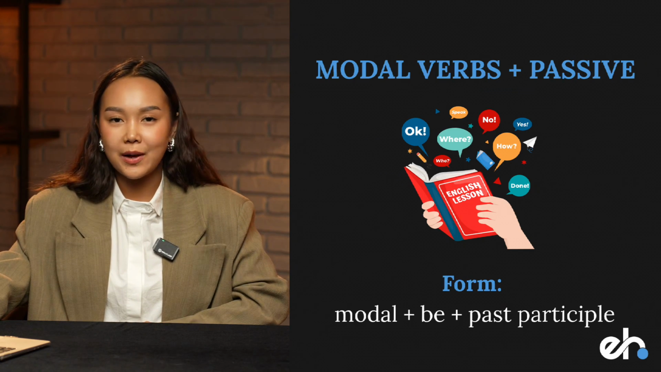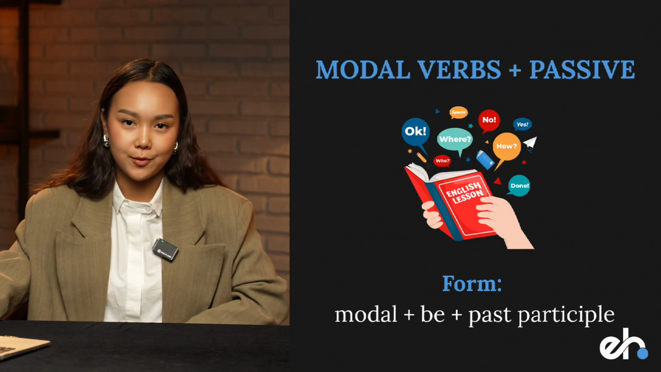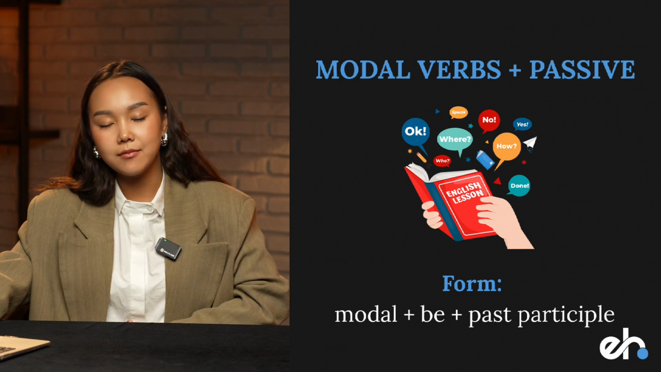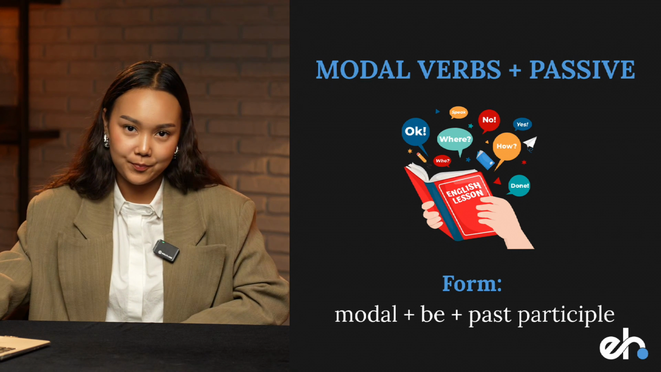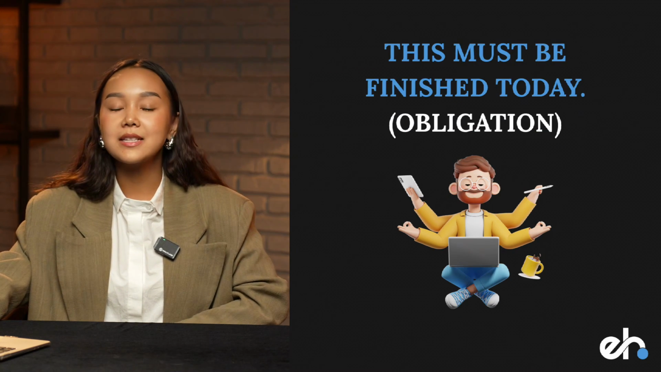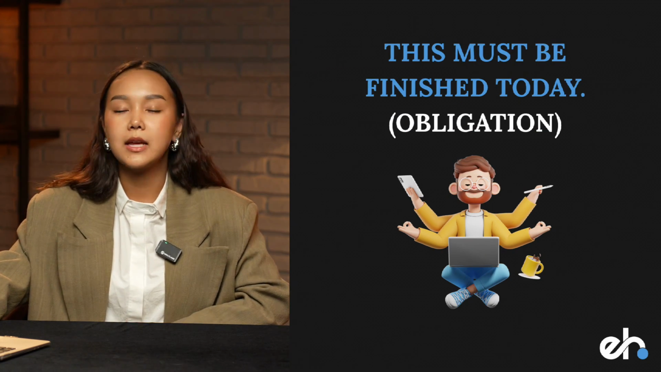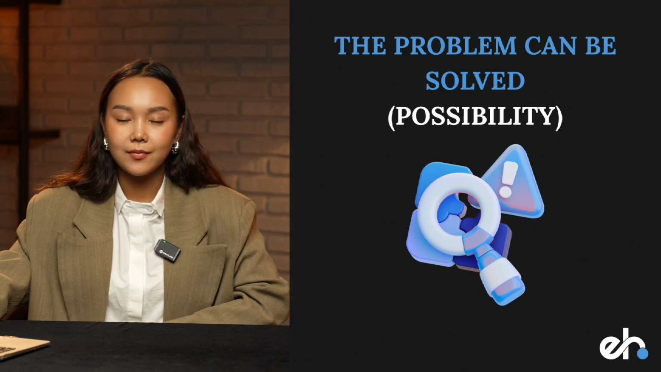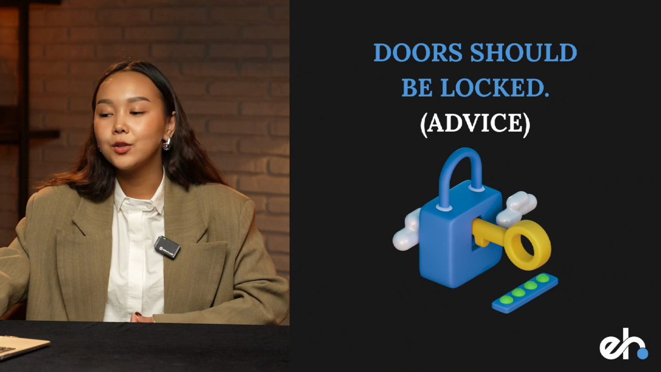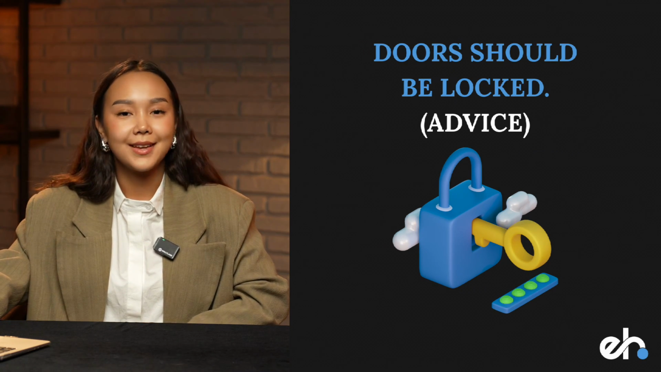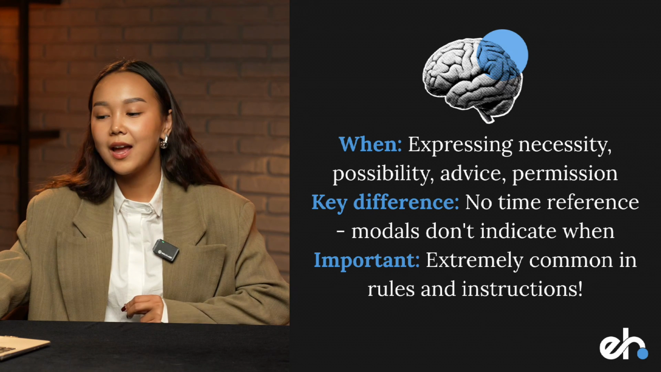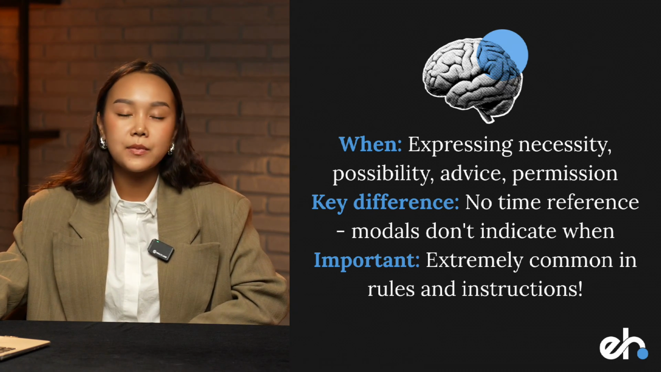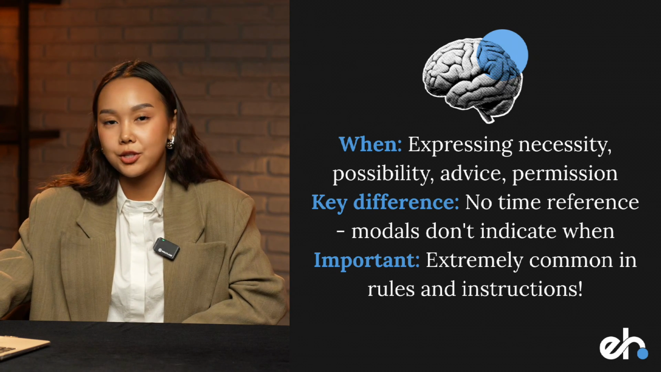We also can use passive voice tenses with modal verbs. We take modal verbs, add be, and past participle. For example, this must be finished today. It's an obligation. Or the problem can be solved. It's a possibility. Doors should be locked. It's an advice. We use it when we express necessity, possibility, give advice, or ask for permission.